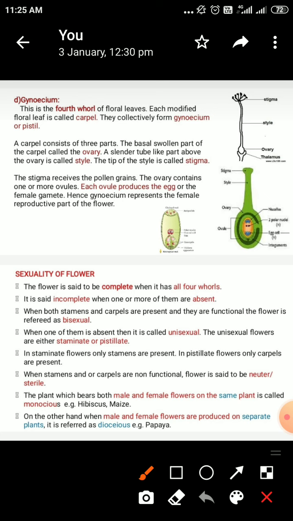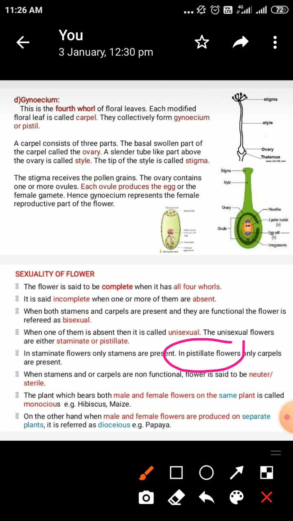Now, to visualize, for example, there are certain plants where the pistillate flowers are present. For example, we have studied inflorescence, capitulum. In capitulum inflorescence, the ray florets are there at the peripheral region. These attractive ray florets contain only the female part, only the ovary, the gynoecium is there.